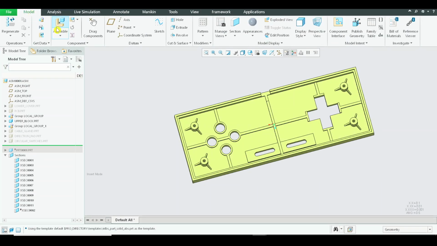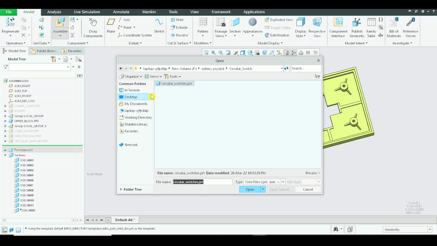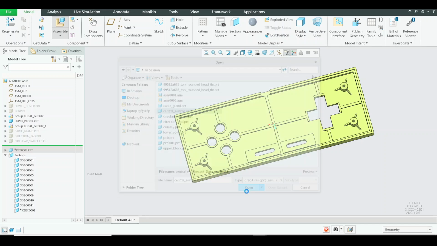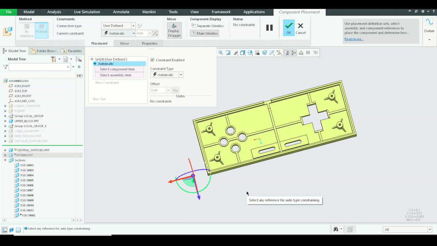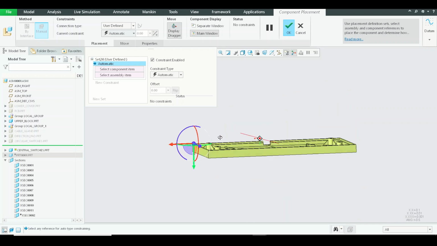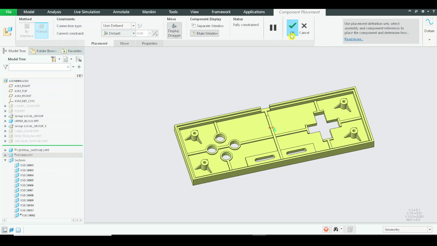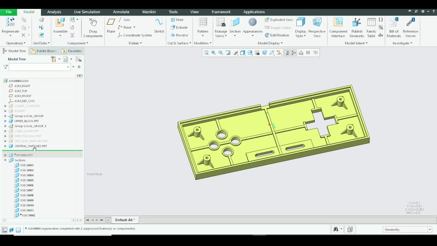Again, I'll come to the model, I'll click on assemble, I'll go to insertion, and we will be selecting the central switches. I'll just press OK. All right, now I will be going to default, and I'll just press OK. Okay, so we have the central switches being added to the assembly.